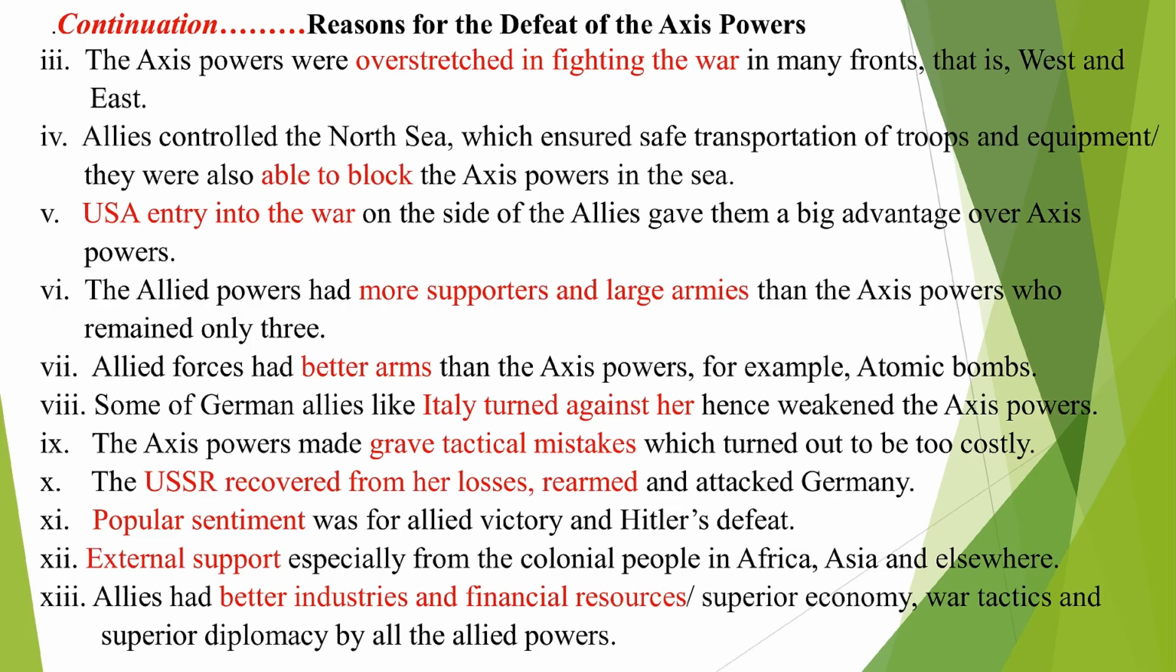Eight, some of Germany's allies, like Italy, turned against her, hence weakening the Axis powers. Nine, the Axis powers made grave tactical mistakes which turned out to be too costly. Ten, the USSR recovered from her losses, rearmed, and attacked Germany. Eleven, popular sentiment was for Allied victory and Hitler's defeat.